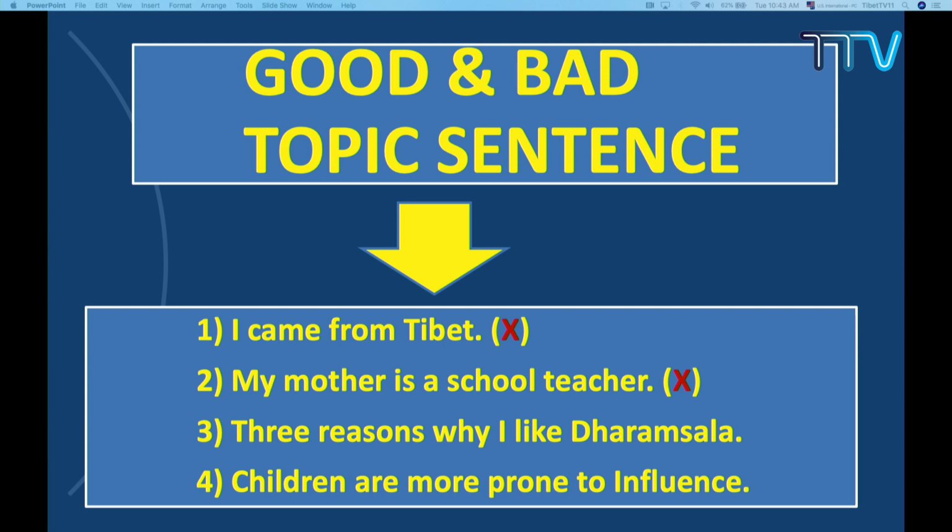For example, "I came from Tibet." This is not a good topic sentence. There isn't anything you can say, there isn't anything you can give as supporting details. This is a plain truth. I'm not saying that it is bad, but this is not a topic sentence that we normally recommend. If students come up with this, we try to change it, trying to see if there is any adjective we can put in this sentence or not.